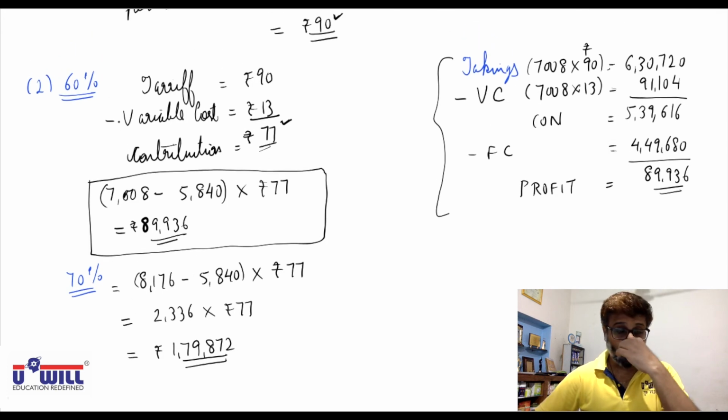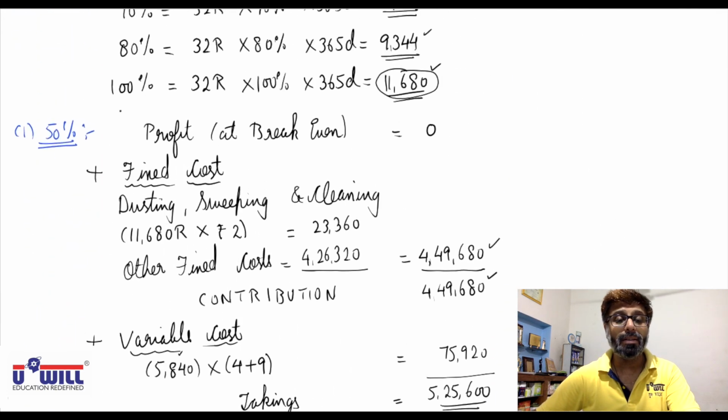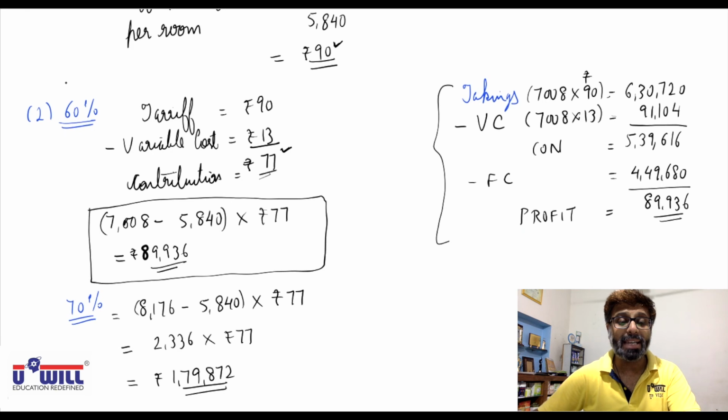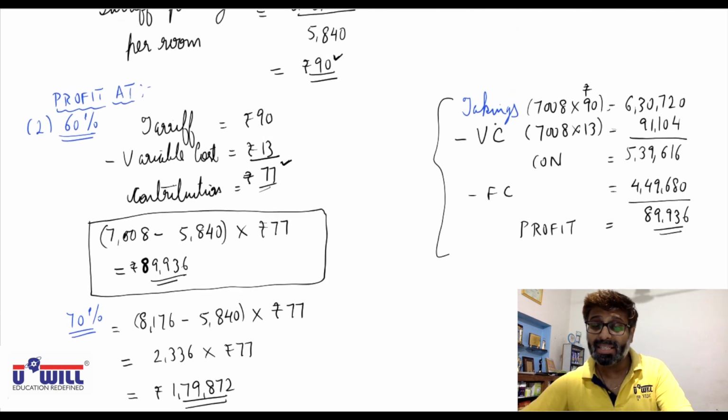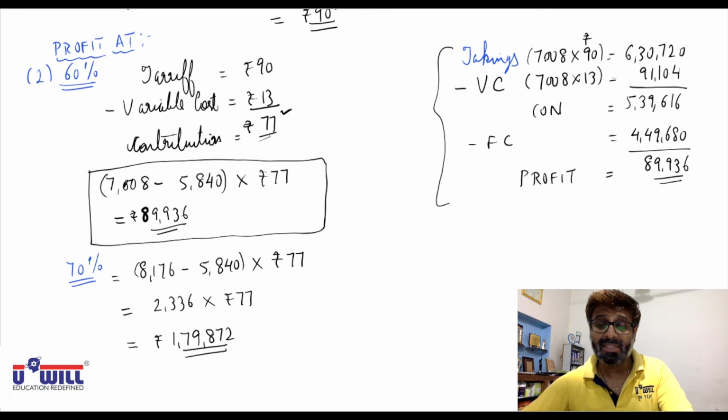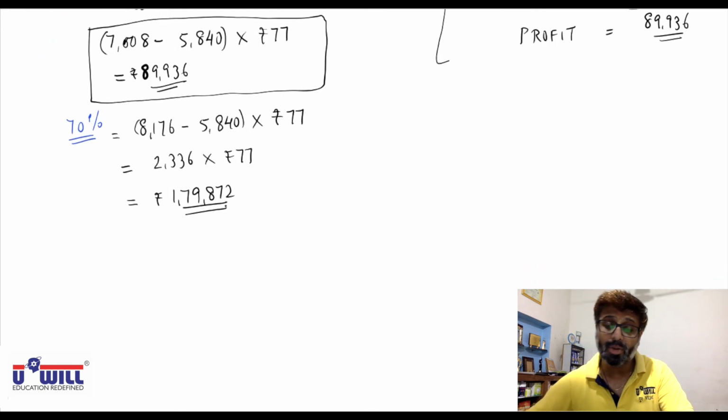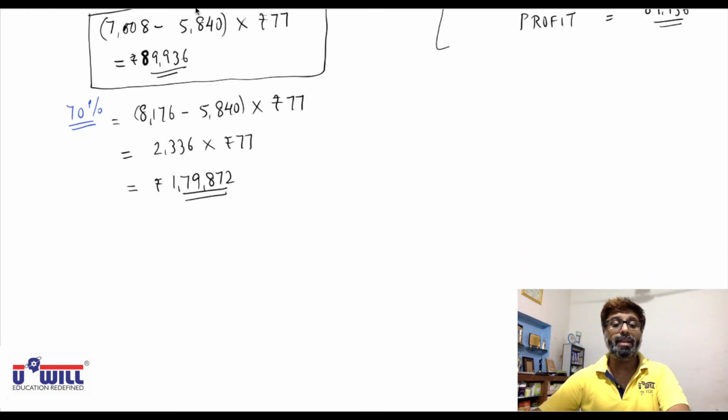Okay. What are we finding in the second answer? You all can write the heading in the second answer. We are finding the profit at first 60%, 89,936, and 70%, 179,872. And even if you do it in this detail, 8176 rooms into 90, minus 8176 rooms into 13 contribution, minus fixed cost 449,680, you would get the same answer, 179,872. This is a shortcut method of doing it.